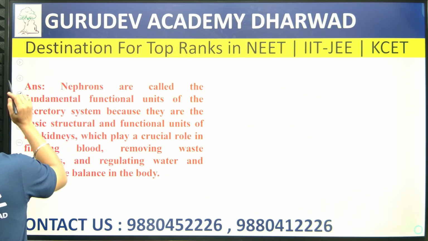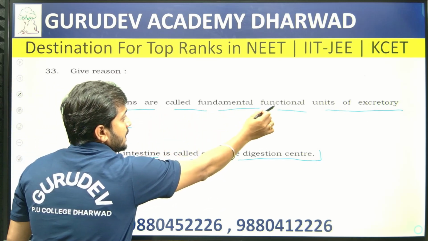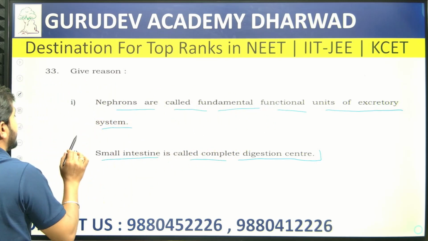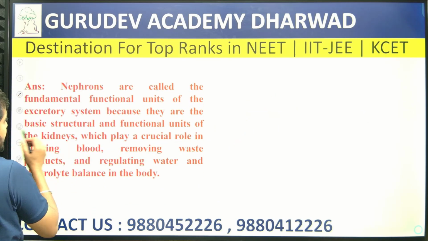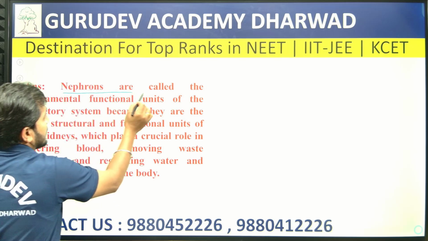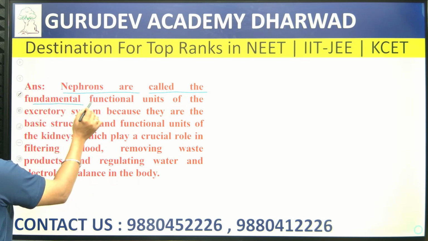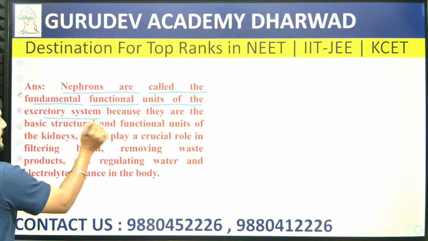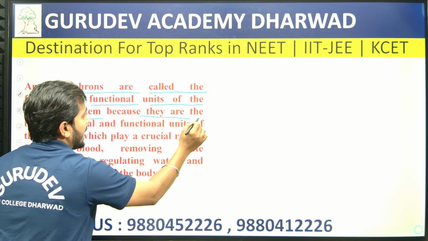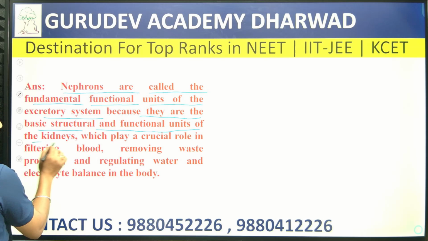So the first question was: nephrons are called the fundamental functional unit of the excretory system. Nephrons are called the fundamental functional unit of the excretory system because they are the basic structural and functional units of the kidneys.